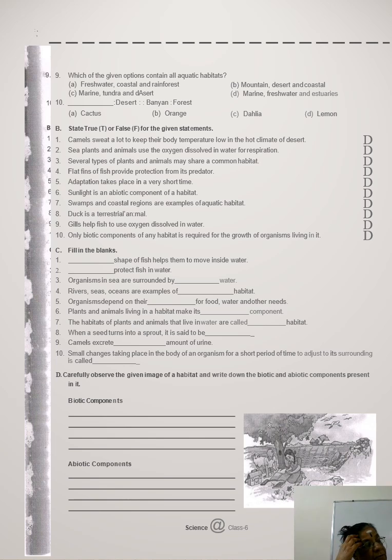Right? Then, flat fins of fish provide protection from its predator. That is a false statement. Then, adaptation takes place in a very short time. That is also false. It does not come immediately; we have to get used to it for a long time. Then, sunlight is an abiotic component. True. Swamps and coastal regions are examples of aquatic regions. That is also true. Then, duck is a terrestrial animal. False. This is an aquatic animal. Duck is a swimming bird, isn't it? It is an aquatic animal.